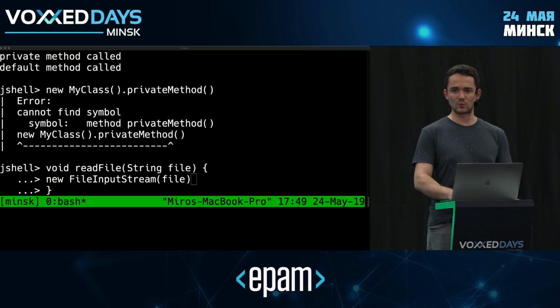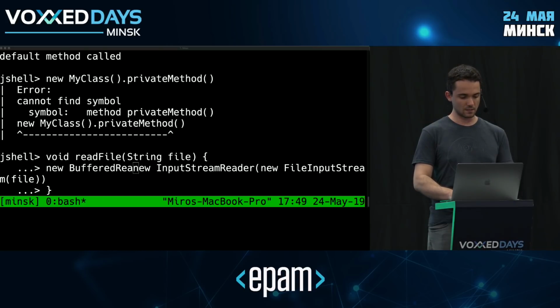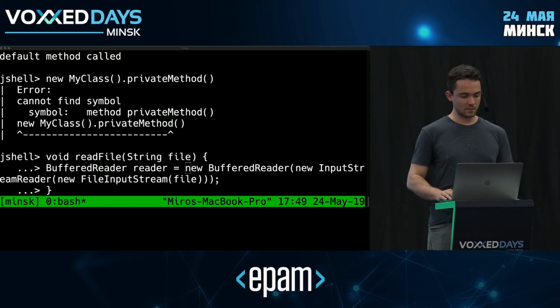And then I need to do sort of standard Java boilerplate. So probably if I want to read from this, I would wrap it in an input stream reader and wrap this in a buffered reader. Let's say like this. And finally, let's store it in a variable for future use. So a buffered reader, and let's call this reader. So something like this.